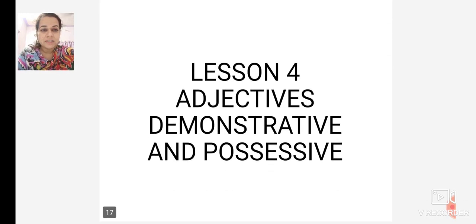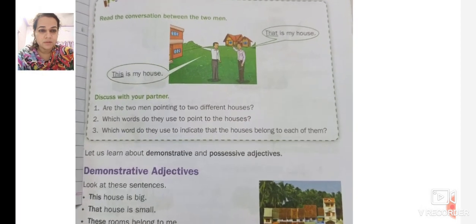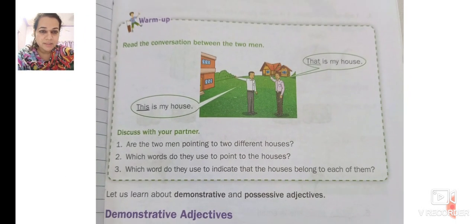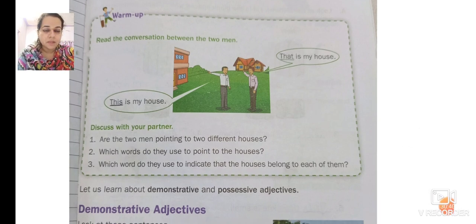Now we move on to lesson 4, adjectives, demonstrative and possessive. First we move on with the warm-up exercise. Read the conversation between the two men. This is my house. This is my house. That is my house. Now, two men are having a conversation with each other.